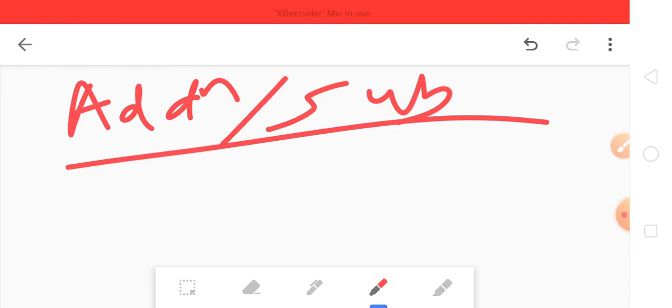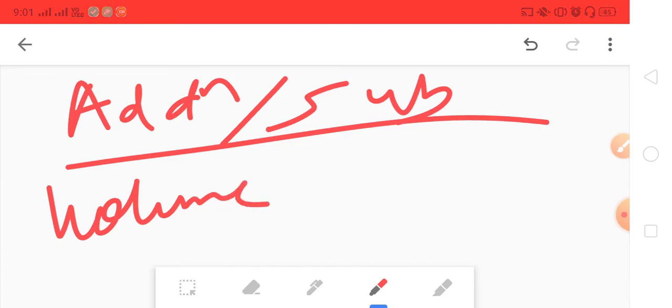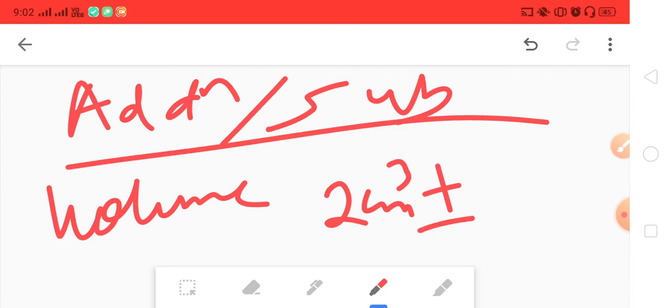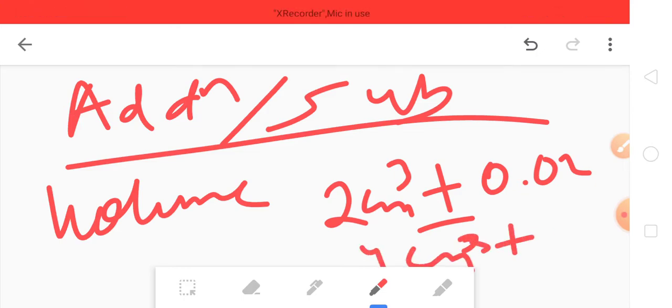For that reason, I'm giving one example here. Suppose volumes are given, the volumes of two cubes: one is 2 centimeter cube, plus minus 0.02, and another is 4 centimeter cube, plus minus 0.04.